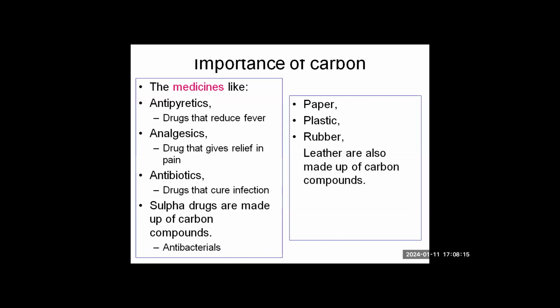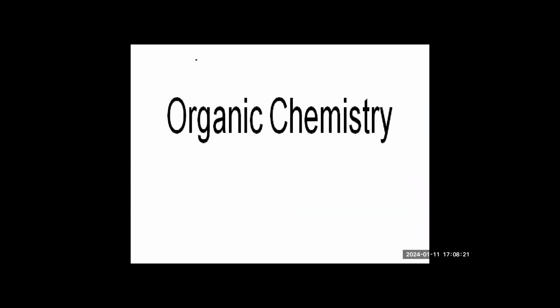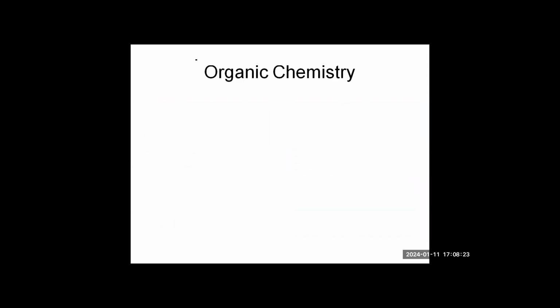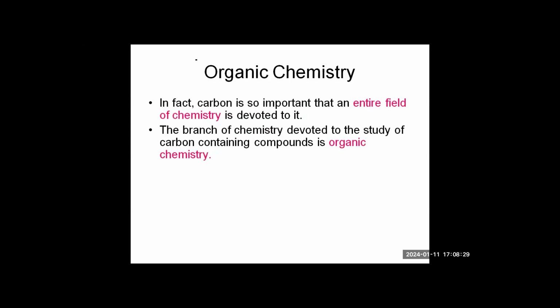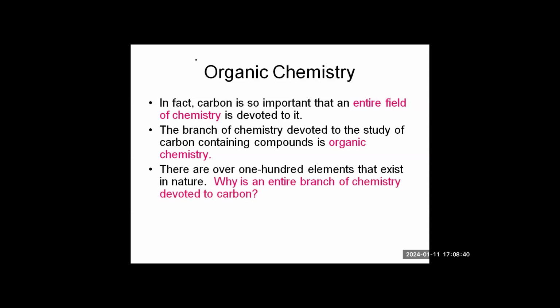Paper, plastic, rubber, leather, everything has carbon in it. So the surprising thing is, how is it possible, or what is the reason behind it? All this is a part of organic chemistry. It is a branch of chemistry which is dedicated entirely to the carbon compounds, so we call it organic chemistry.